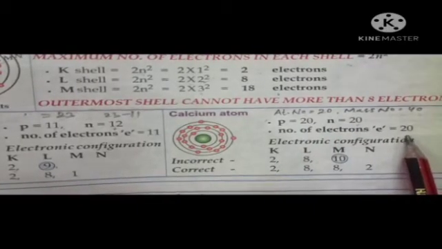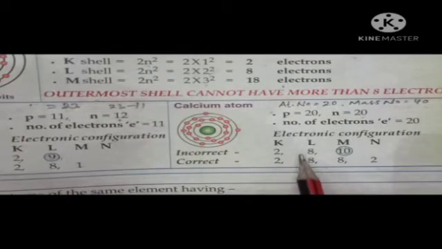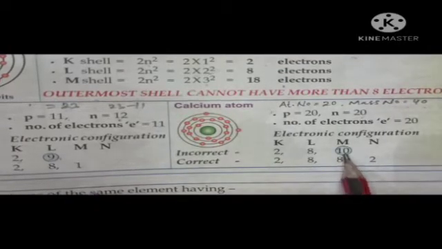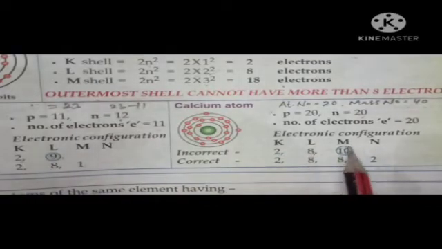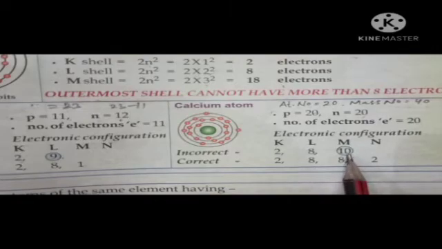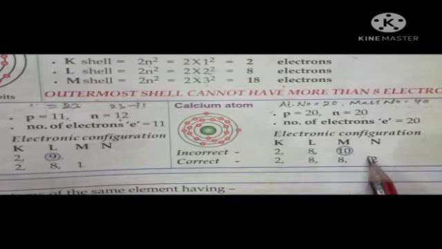So what is its electronic configuration? 2, 8 and now how many are left? 10 electrons are left, right? Because the first K shell contains 2, the L shell contains 8 and for the M shell the left electrons are 10. But the outermost shell cannot have more than 8 electrons. So 8 will be here and the rest 2 electrons will jump to the next shell. So the electronic configuration is 2, 8, 8, 2, right?